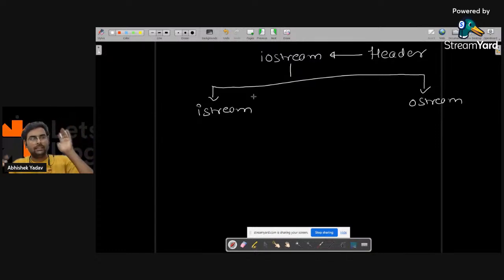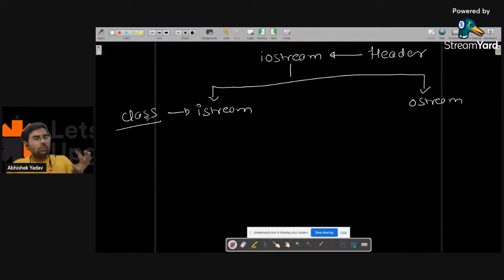Right, everyone? Similarly, if I take the example of mobile phone as a class, the objects are the mobile you are using, that is iPhone, Redmi phone, Oppo phone, any phone you are using in your hand. That is an object. Simple, right? That is what class and object are. If we have time, we will discuss class at the end of the session, but the simple idea is clear, guys, right? So these istream and ostream are classes, like your mobile phone.